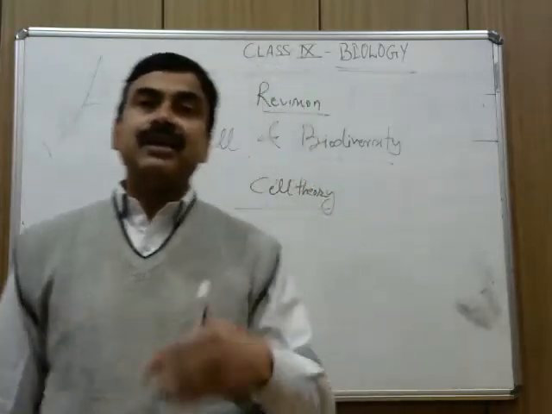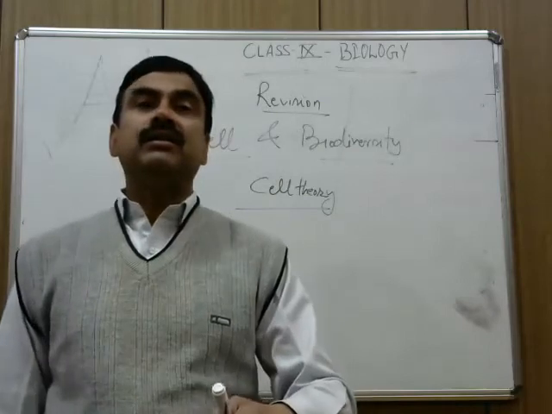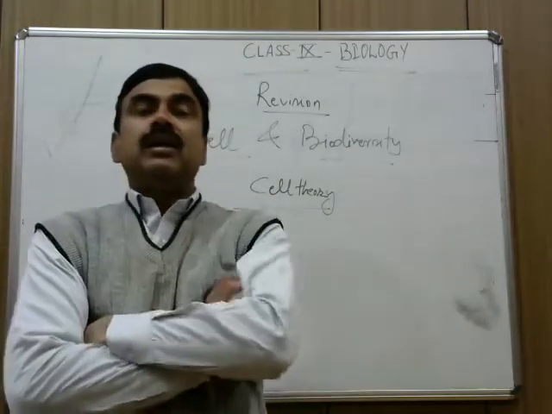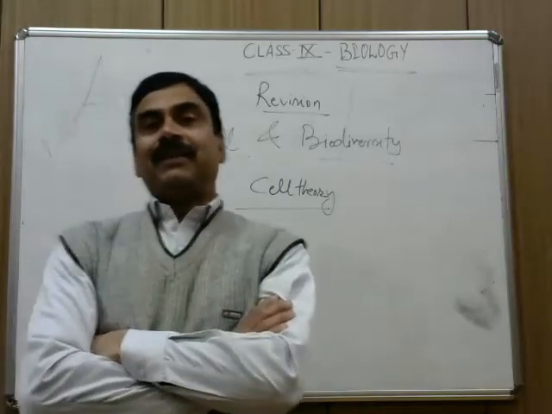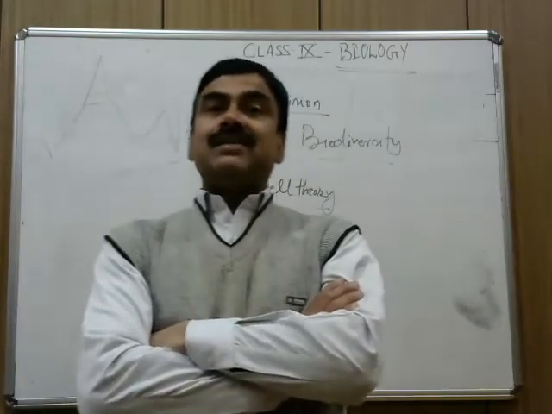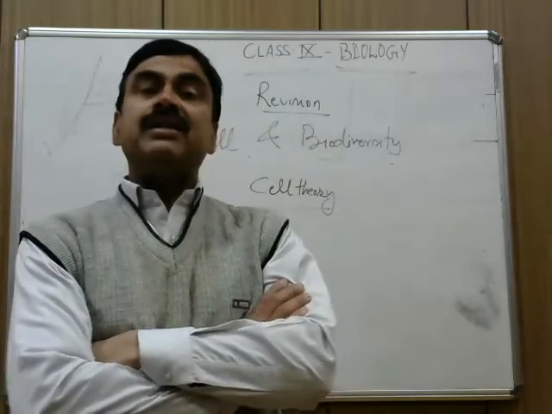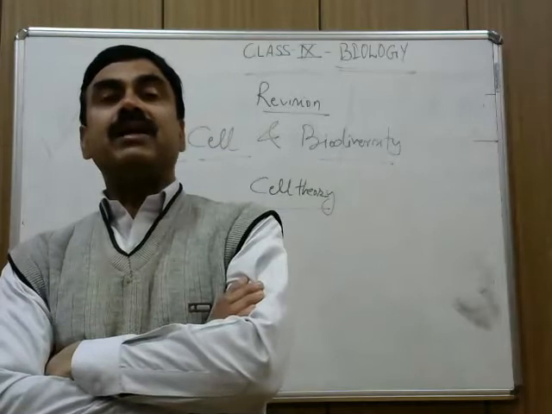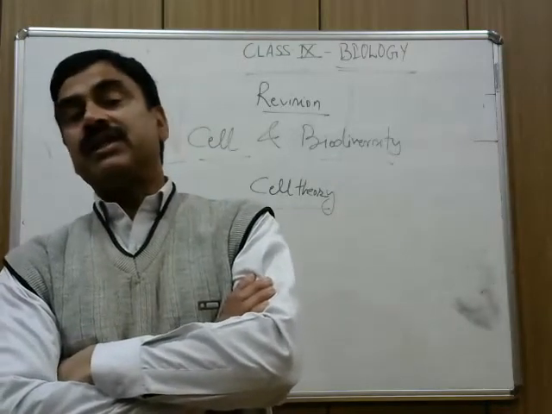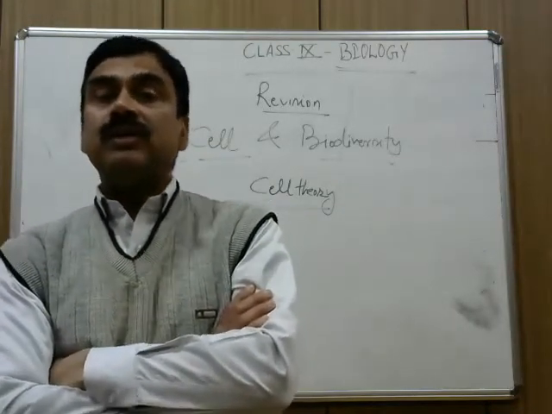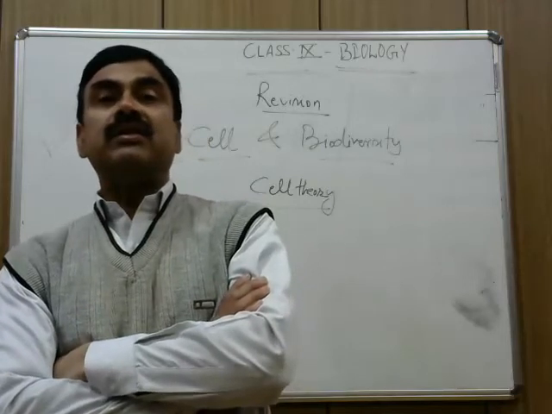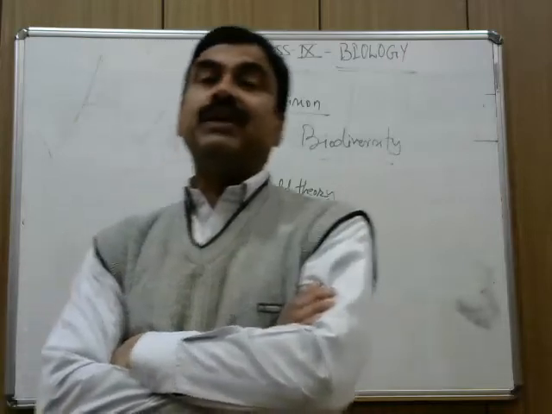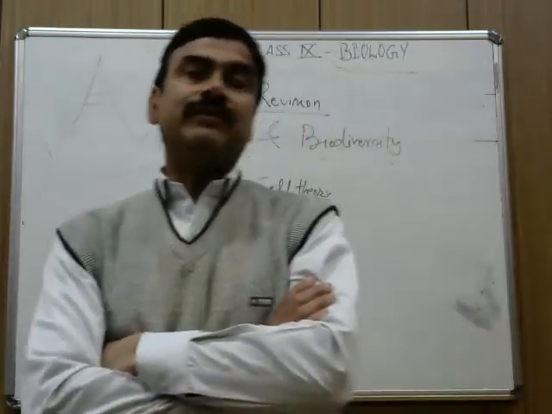It means the birth of a cell is always from the old one. Number 2, every cell is a structural and functional unit of life. Every cell is responsible for making a structure and doing function. These are the 2 postulates for the cell theory, and it was given by Schleiden and Schwann.